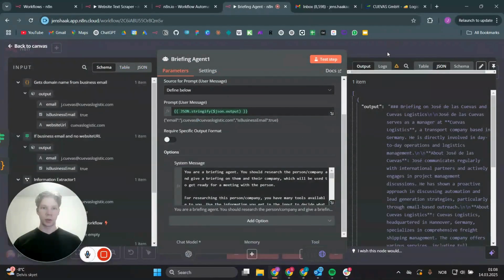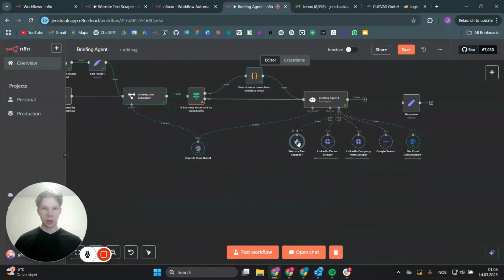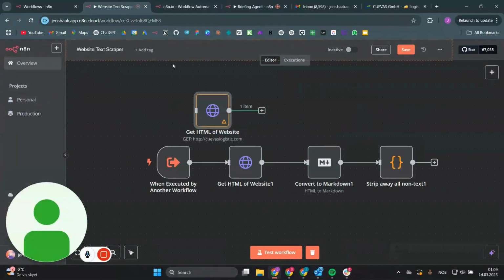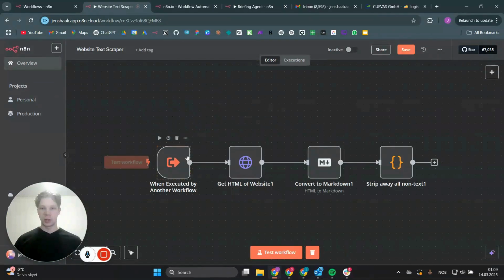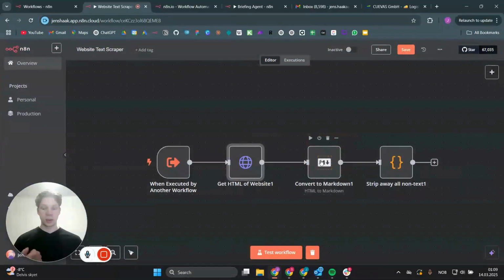So moving on, we are going to look at the different nodes here. First of all, we have a website text scraper, as you can see in here. Now, what this does is that it basically just goes ahead and scrapes the website. I'm going to show you the website scraper right here. What it does, it goes ahead and it does a GET request to that website URL, and it fetches all the HTML, and we convert that over to